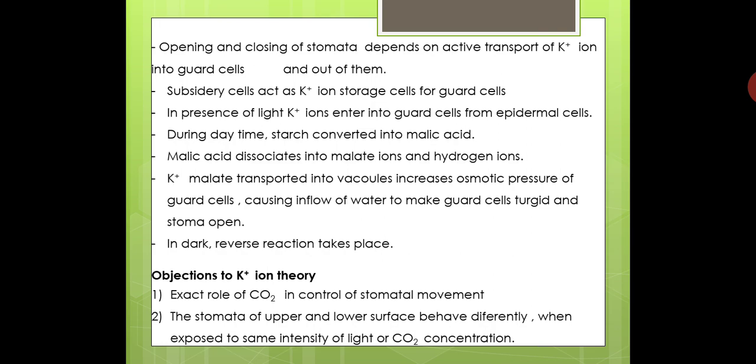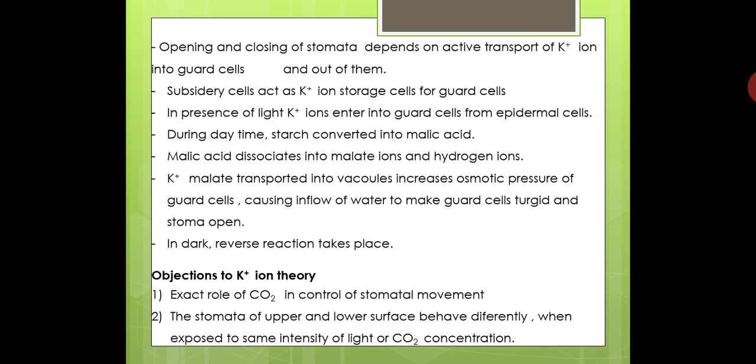The second objection to this theory is that the stomata of the upper and lower surface behave differently. On the upper surface and on the lower surface of the leaf, it is observed that the stomata behave differently when exposed to the same intensity of light or CO2 concentration.